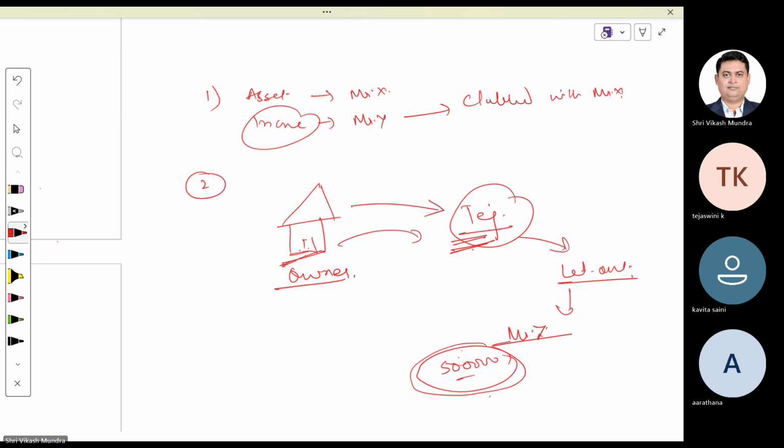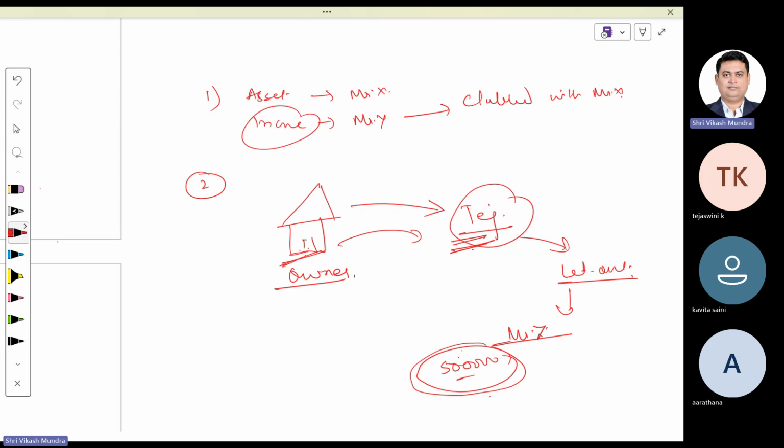Clear? However, if I transfer this property to Tejaswini with the condition that till your lifetime, I will not take it back. After that, I have right to take it back. Since till lifetime, I will not take it back, I do not have right to take it back at this point of time.